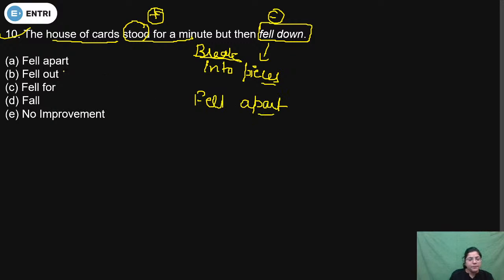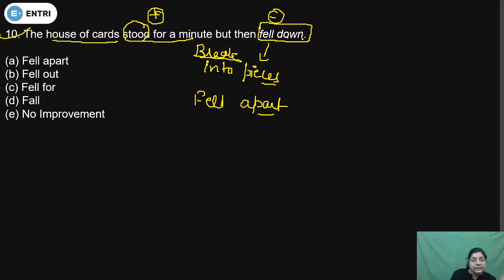Because you know what is the meaning of fell down? Fell down means lose an upright position suddenly. When you lose an upright position suddenly, then fell down will be used. And fell out means simply happen, pass, come to pass.